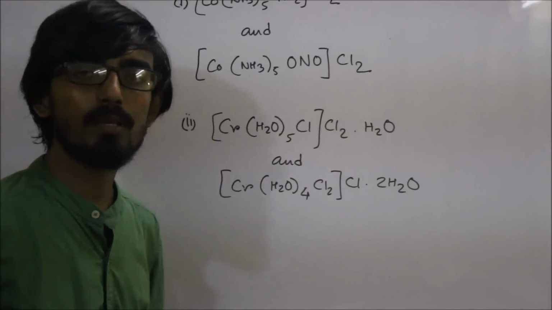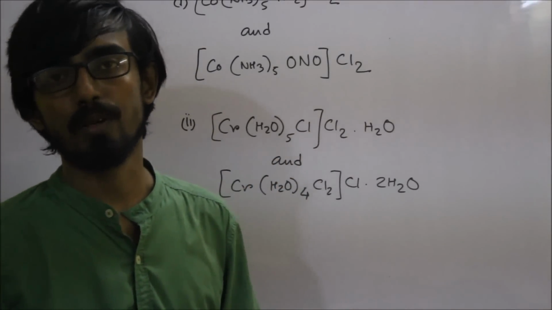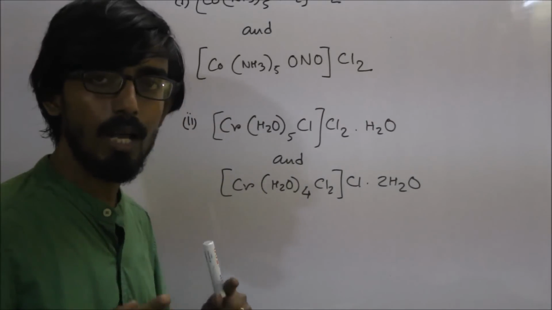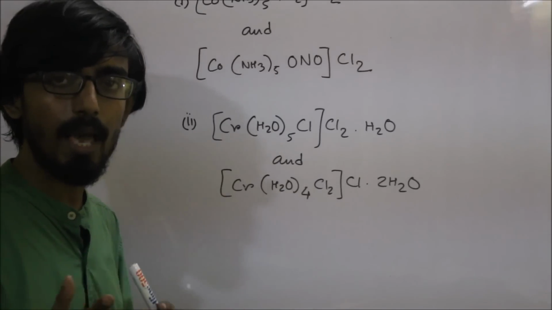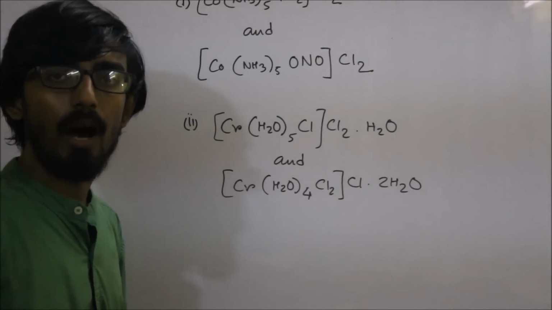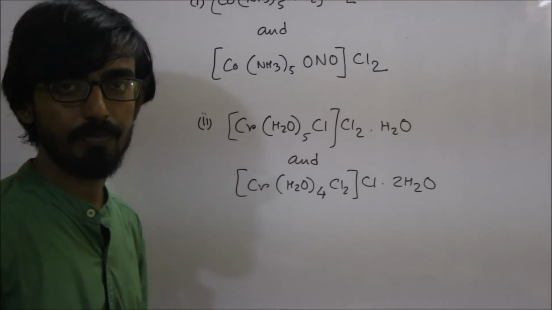This type of isomers are called hydrate isomers. When isomers differ in the number of water molecules present as ligands in the molecule, this type of isomerism is called hydrate isomerism.